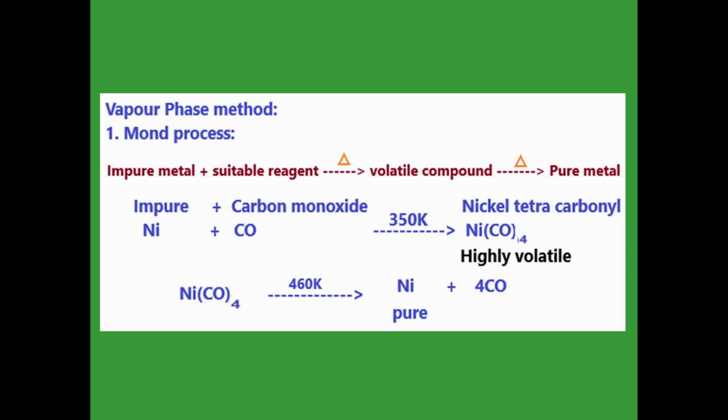Now the metal has changed into vapor form, and the vapor of nickel tetracarbonyl is once again heated, at 460 Kelvin. Now the nickel is separated from the carbon monoxide. At last we get the nickel in pure form.